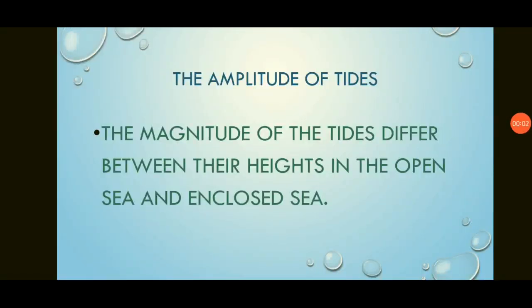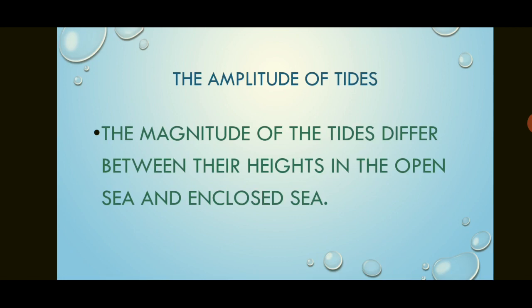The amplitude of tide, or you can say the range of tide or magnitude, differs in height in open sea and in enclosed sea. It is because of the salinity of the water. In the starting only I told you the density of water, and because of density of water there is a vertical movement of water that takes place.